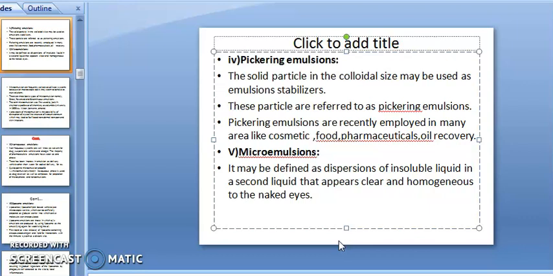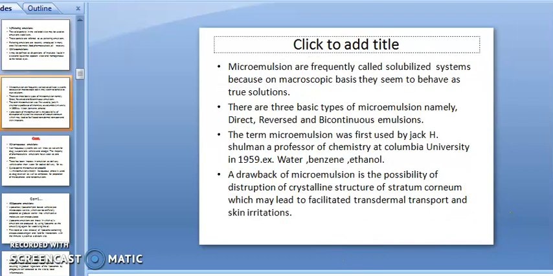Then microemulsion. It may be defined as a dispersion of an insoluble liquid in a second liquid that appears clear and homogeneous to the naked eye. It is formulated in such a way that it looks like a homogeneous mixture to the naked eye, because the insoluble liquid is dispersed in the second liquid so that it appears as a homogeneous liquid. This is called a microemulsion. Microemulsions are frequently called solubilized systems because on a macroscopic basis they seem to behave as a true solution. Microscopically or to the naked eye, it looks like a clear solution.